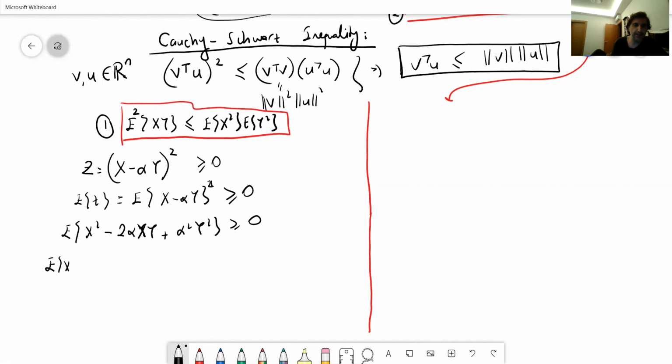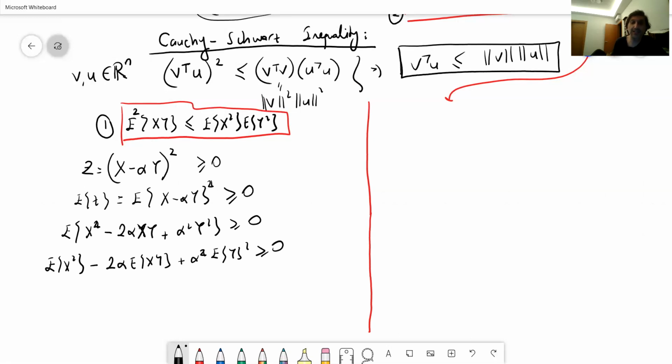Now let's use the linearity of the expectation operator: expectation of x squared, minus 2 alpha expectation of xy, plus alpha squared expectation of y squared is greater than or equal to 0. Now as you can see, these are not exactly the same, but there is some hope that we can convert this to the inequality form here.